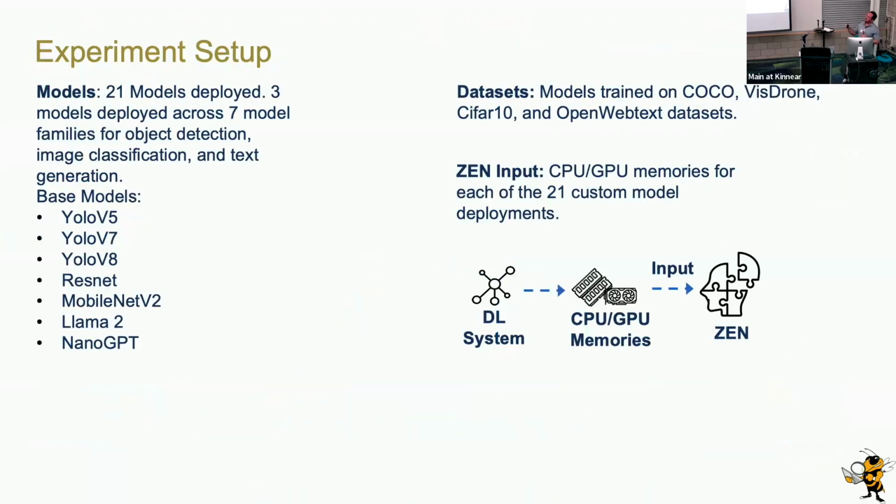So in our experiment setup, we had 21 models deployed. In the previous case, we had 30, but those had less variety and more depth across frameworks and posing types. Here we have a larger variety. We used 7 model families for which we found custom forks, where these models were customized with new research or their own research that was in the process of getting published, right? These new state-of-the-art models had great customization built on top of existing state-of-the-art models.